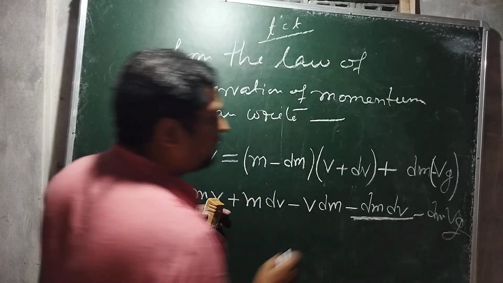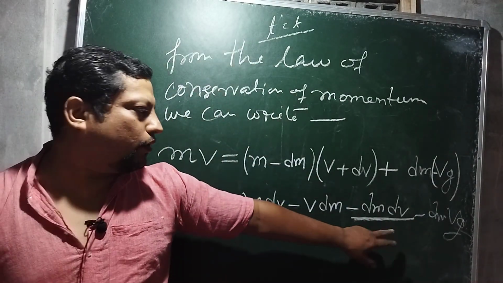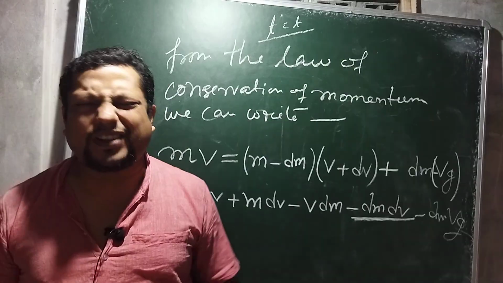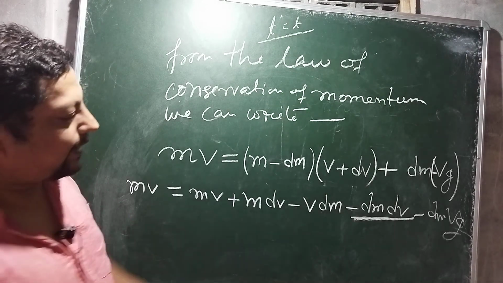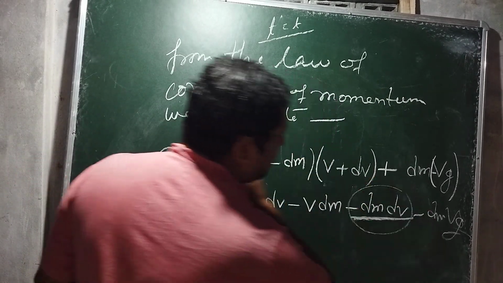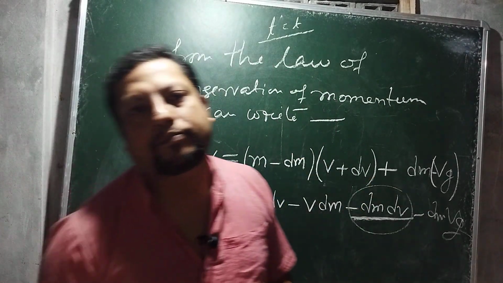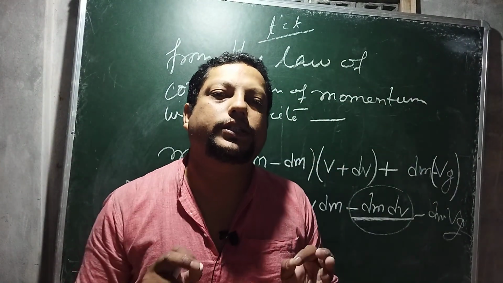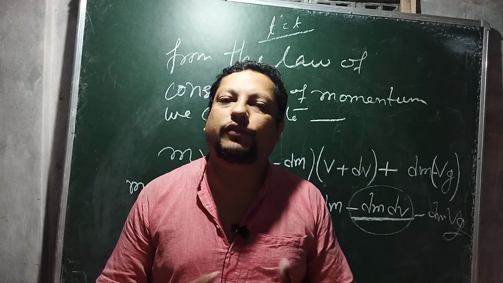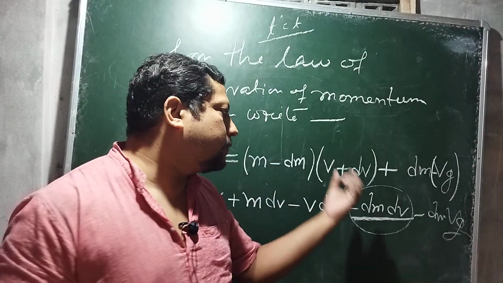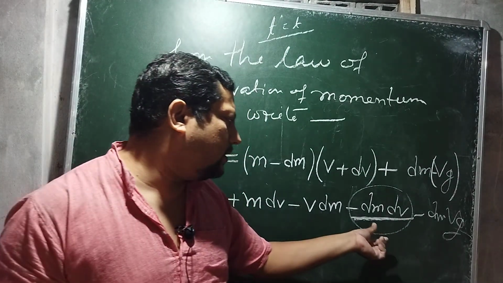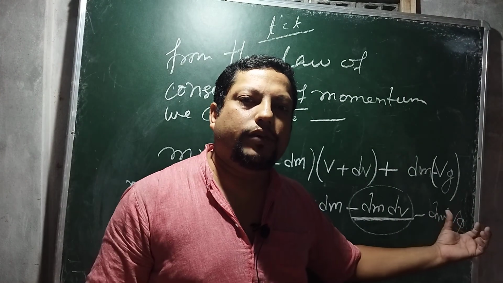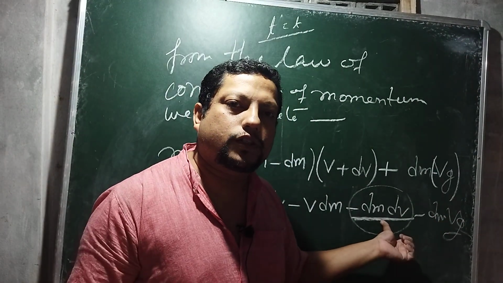Now see this part, as dm is very small and dv is also very small, the product of these two will be very small, and we can actually neglect this one. When we talk about a large thing, if a very small portion is coming out, we can neglect it. This is a very interesting thing in physics, and this part can be neglected as it will do no harm in my total equation.